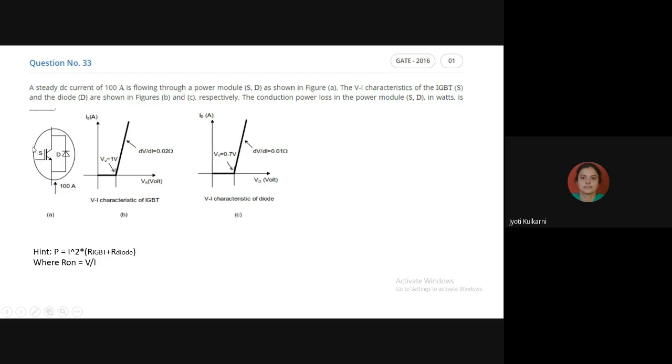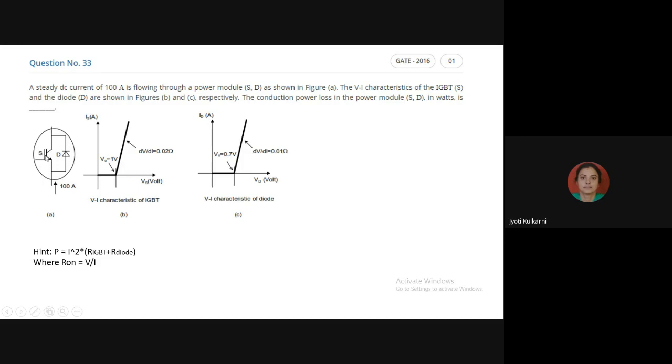If you are able to recognize it from its symbol, can anyone give me the idea what that S is? Is it a thyristor? No, ma'am. So can anyone give me the name of that device S?